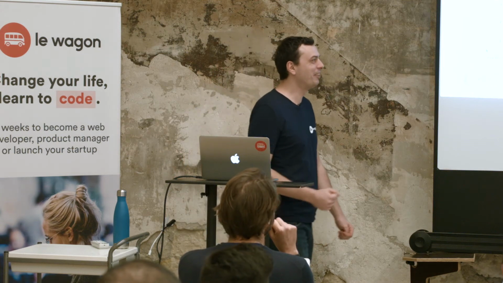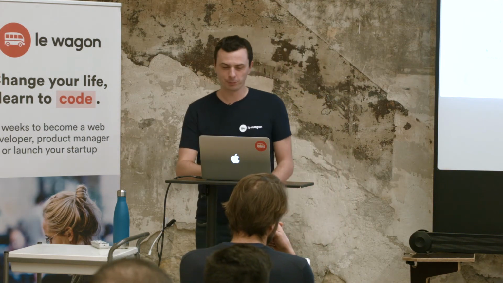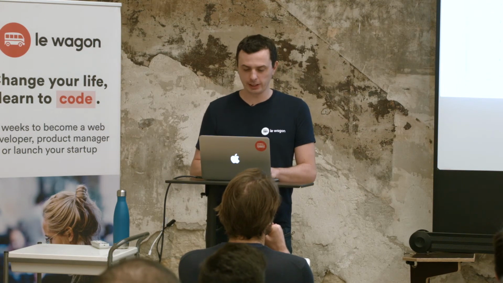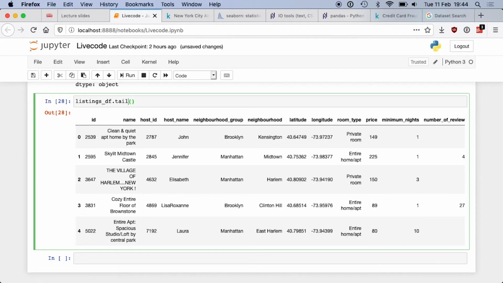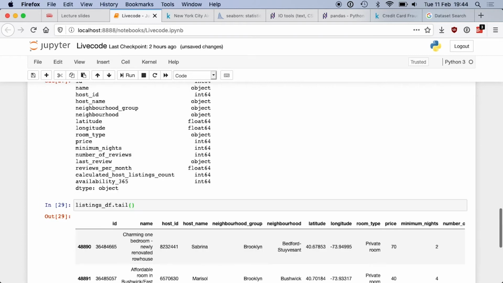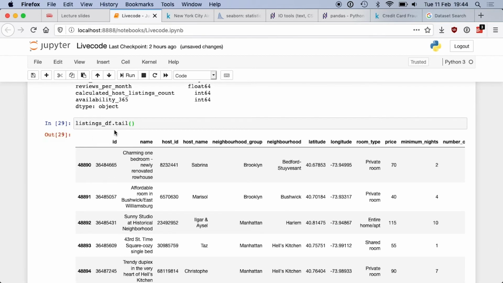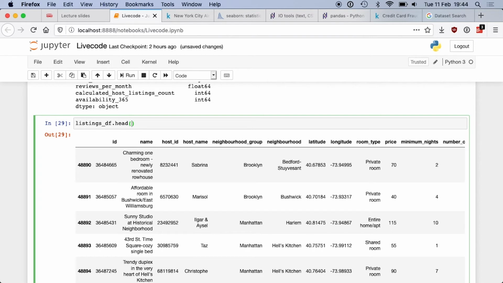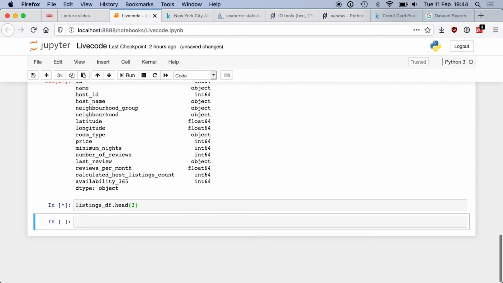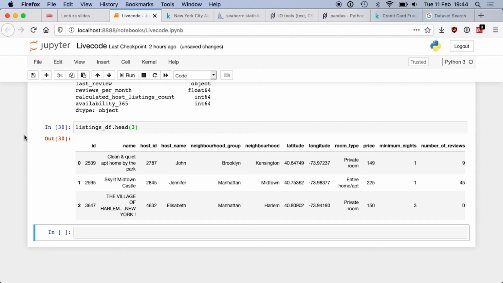But anyway, here I get the first 5 rows with head, and if I do .tail, can you tell me what I will get? The last 5 rows, okay? So .head is a way to get a quick look at the data set. You can also give an argument to the head method, for instance head 3, and then you get only the first 3 rows. That's it, okay? If you don't pass any arguments, the default value for the number of rows will be 5.